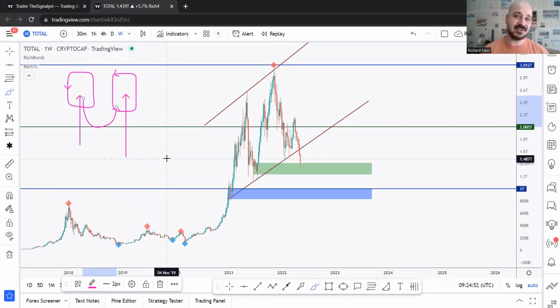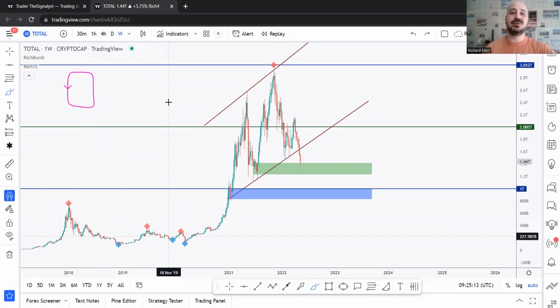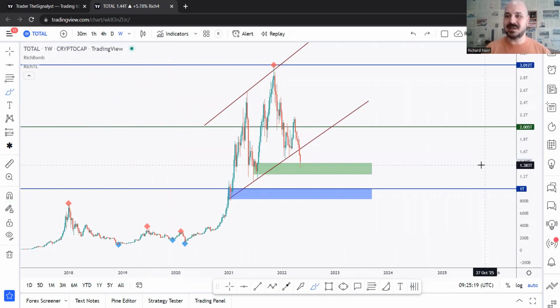So one mistake traders usually make is that they will start the analysis from lower time frames and then zoom out, while you should try to start from a zoomed out picture, get an overall view about the overall market and direction, and then zoom into lower time frames to look for setups. And that's the exact reason why I start with total. The same logic can be applied here. And of course, for those who don't know about total, it's the total market cap, right? Including Bitcoin, all the altcoins and so on combined to form this number, 1.4 trillion in this case.